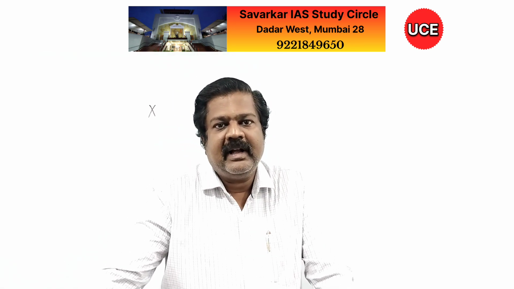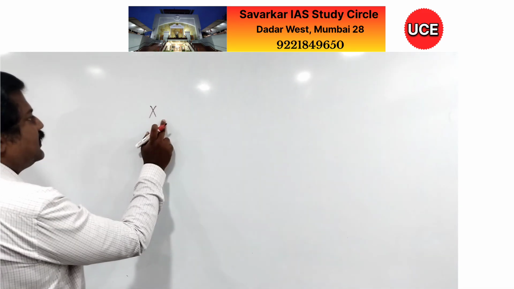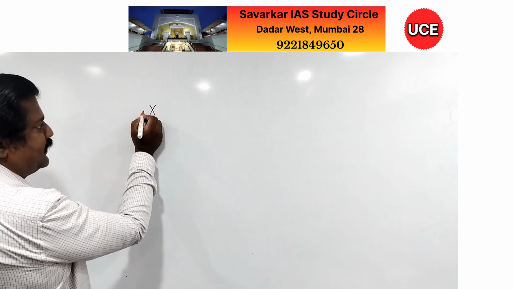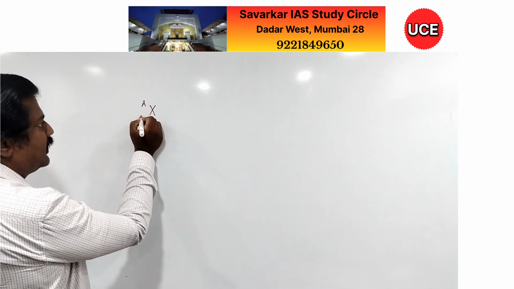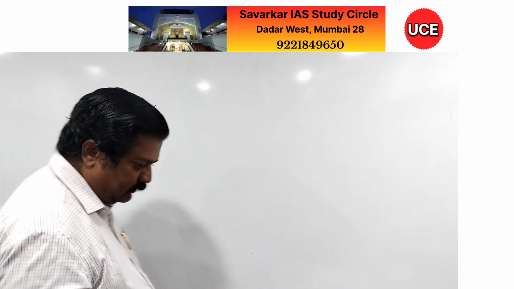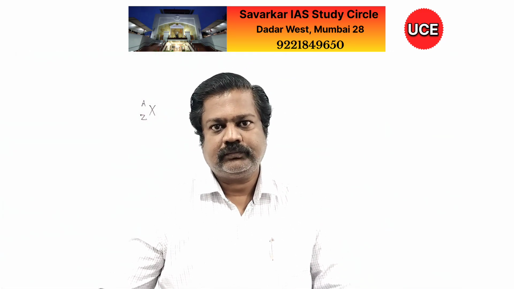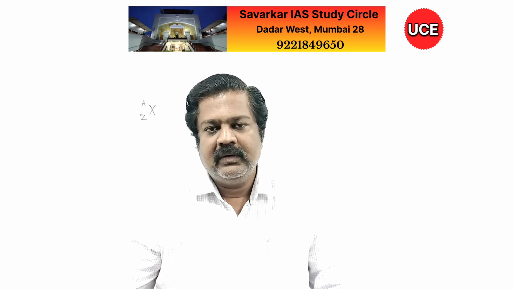Whatever the Latin name is, accordingly symbols are given. But I am just describing here how an element is written. So this is some symbol X of that element. Here we are writing A and here Z. A stands for mass number. Z stands for atomic number.